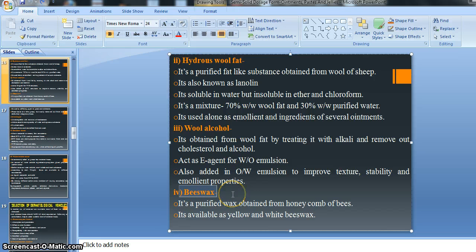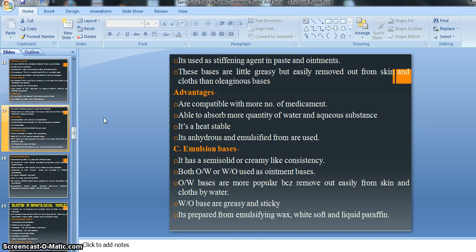Beeswax, the absorption base, is obtained from the honeycomb of bees, available in two forms, yellow and white, and acts as a stiffening agent for paste and ointment. It has a little greasy nature and is easily removed from the skin and cloths, right? So you should remember this. Afterward, there are advantages given regarding beeswax or absorption-type bases. Let's see, it is very important to know that, right? Advantages means good properties or ideal properties.